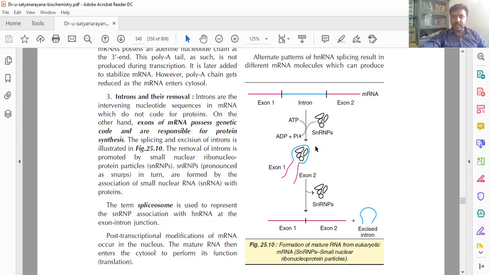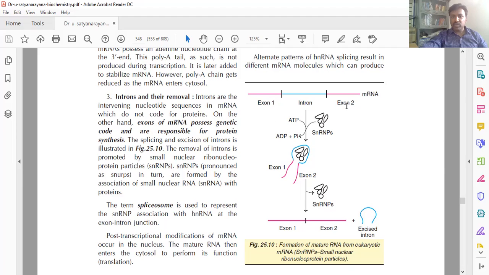These particles remove the intron. This blue color is the intron, and they help the attachment of exons. Exons are nothing but the genetic code, the original genetic code. Got it? So this is regarding the removal of introns.